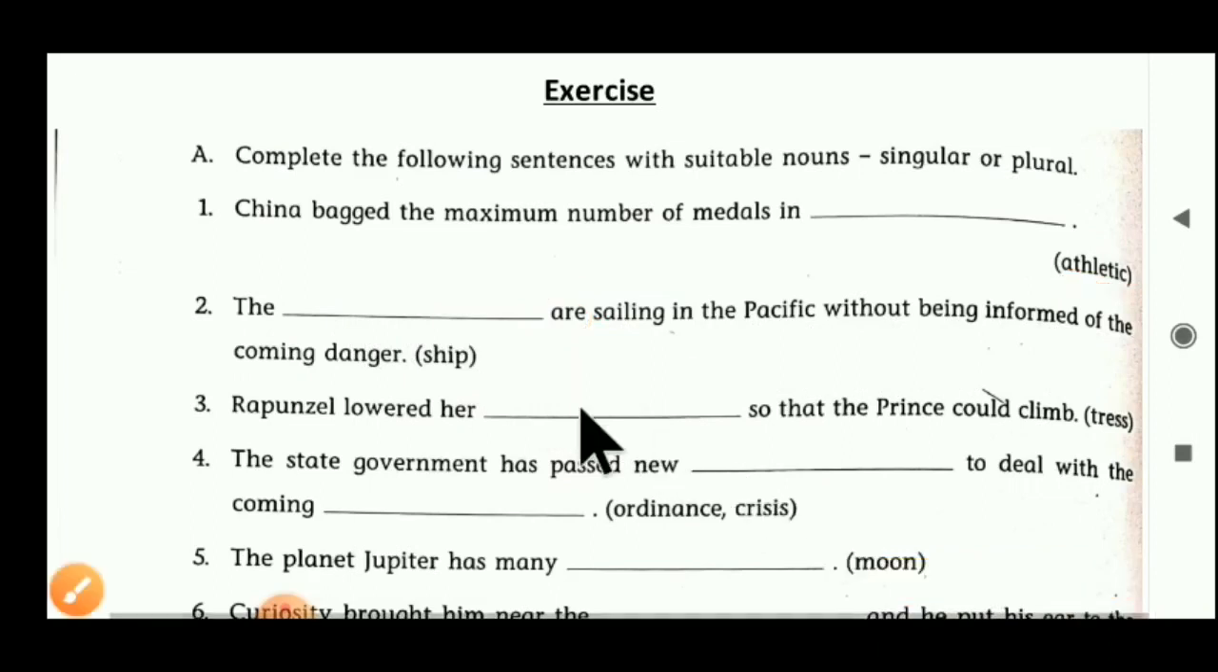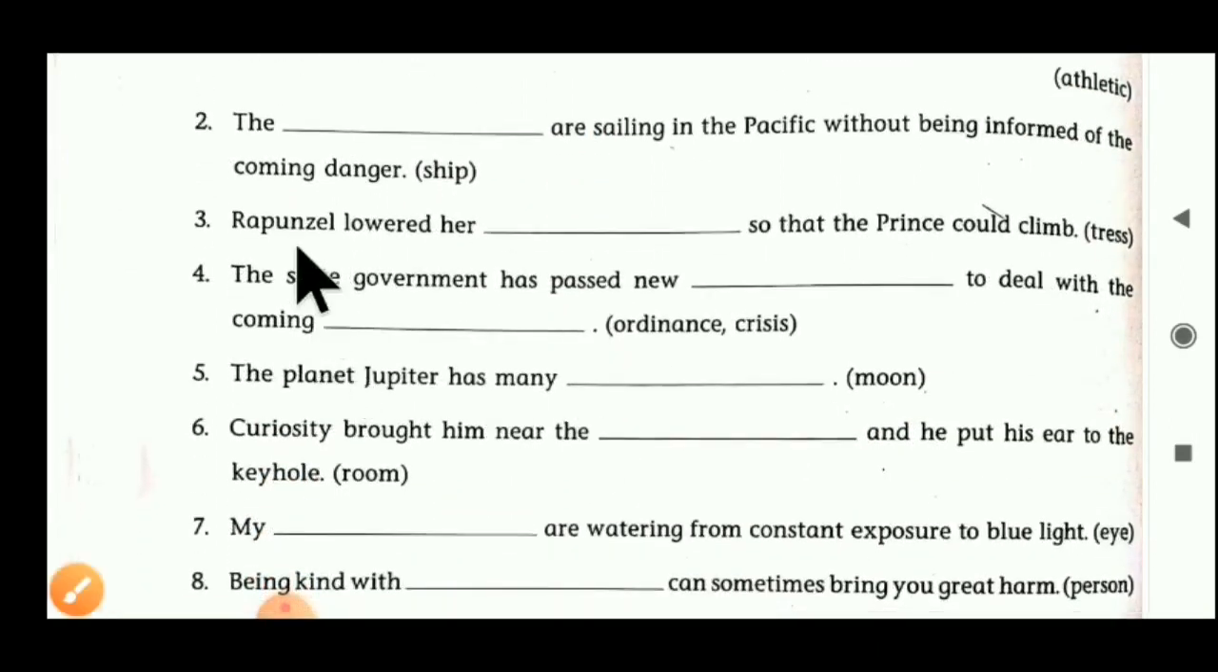Now third blank we have to see. Rapunzel lowered her blanks so that the prince could climb. The word tress is given here. Tress means a long hair of a lady or woman. In our Gujarati language, we can say chotlo. So Rapunzel lowered her tresses, a bunch of hairs. It is known as tresses. We have to put the plural form of tresses, so that the prince could climb.